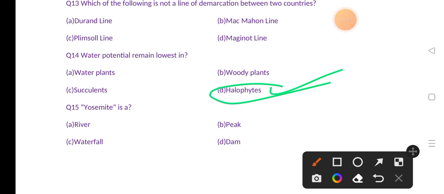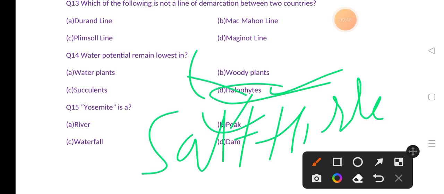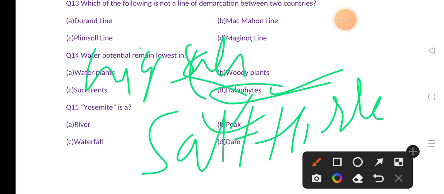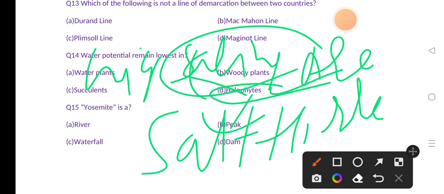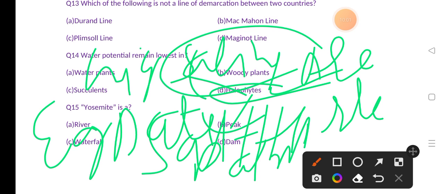Halophytes are salt tolerant plants that grow in highly saline areas, highly saline water. An example is date palm. Let's move to our next question.